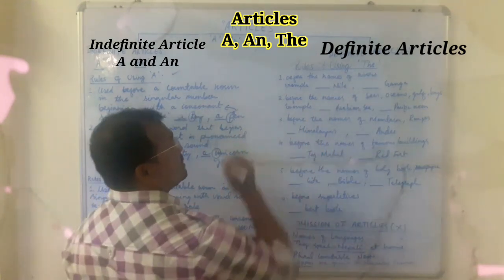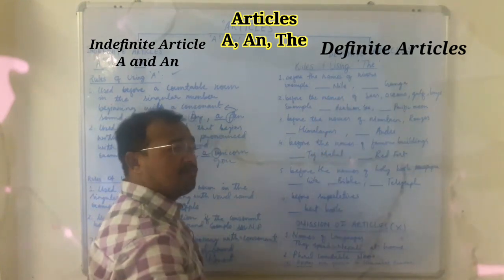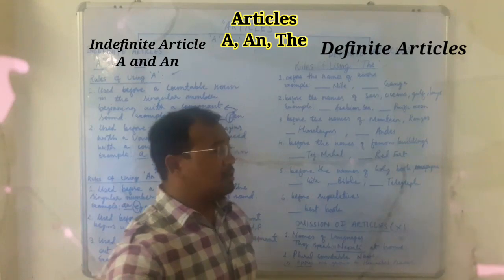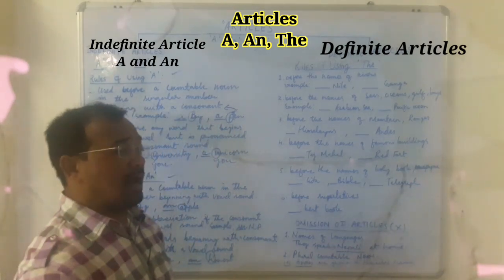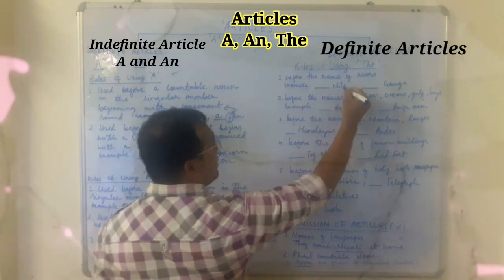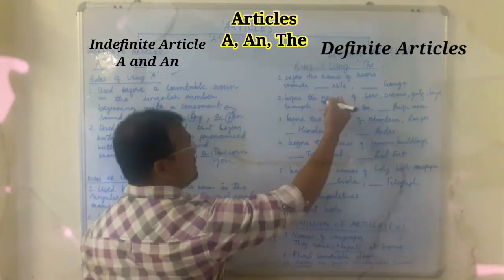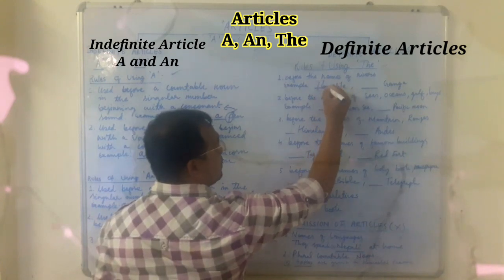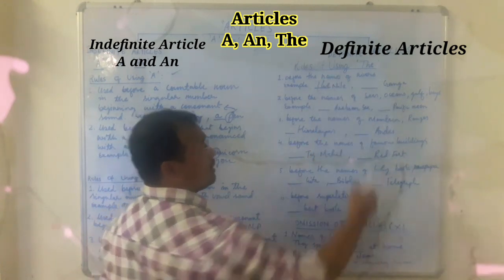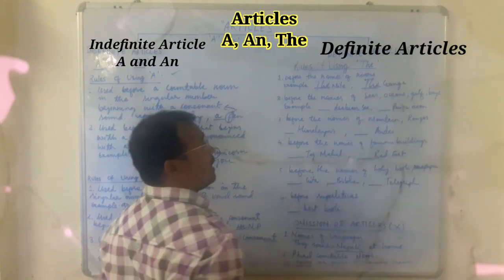Rule number 1 says it is used before the names of rivers. Now you can take an example of any river. So before the name of the river you have to use the word the. Like the example I have taken here, Nile. The Nile is a river, the longest river in the world, which is in Egypt. So you will use the word the. Another is Ganga. So here also you will use the Ganga.